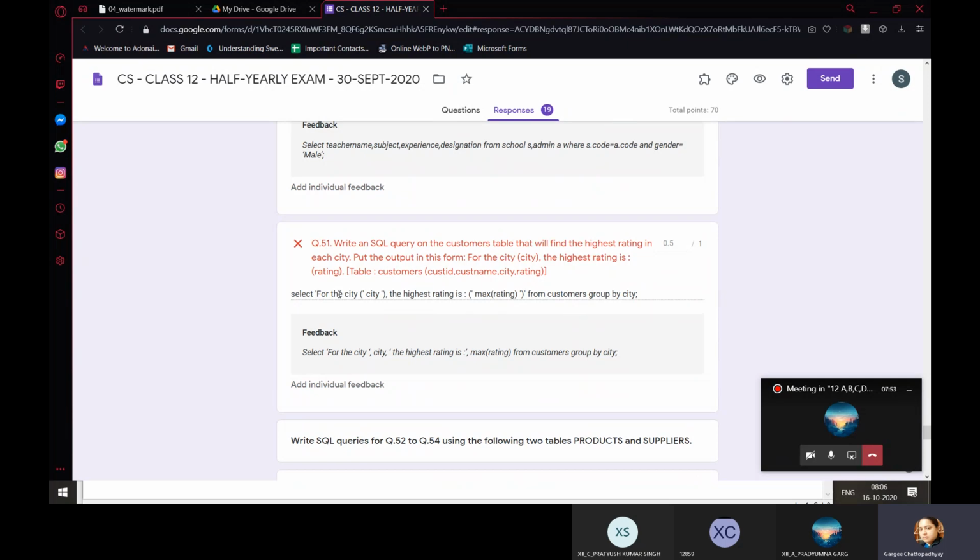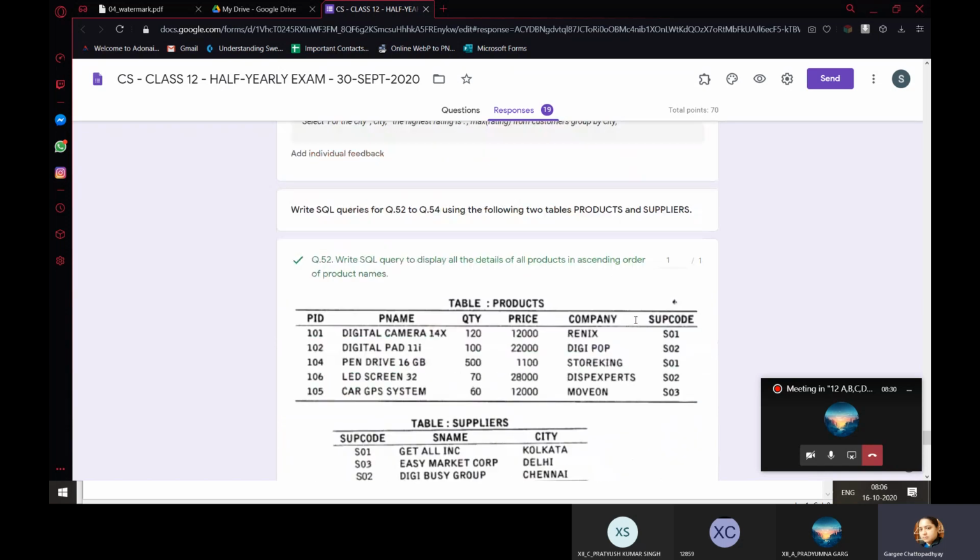This one, for the city, after the single quote close, a comma has to be there, because there has to be a separator over here. You can see there is a separator after the static part. This is the static part, then we need a dynamic part, that is city, so there has to be a comma in between, then again a static part, then again a dynamic part, that is max rating from customers group by city. So I've deducted half marks here.